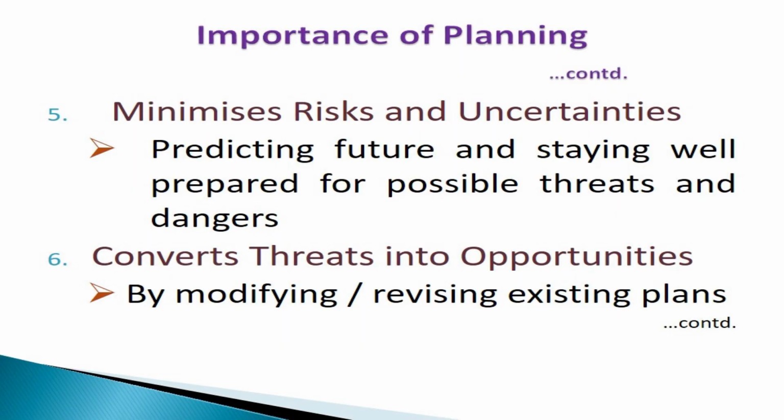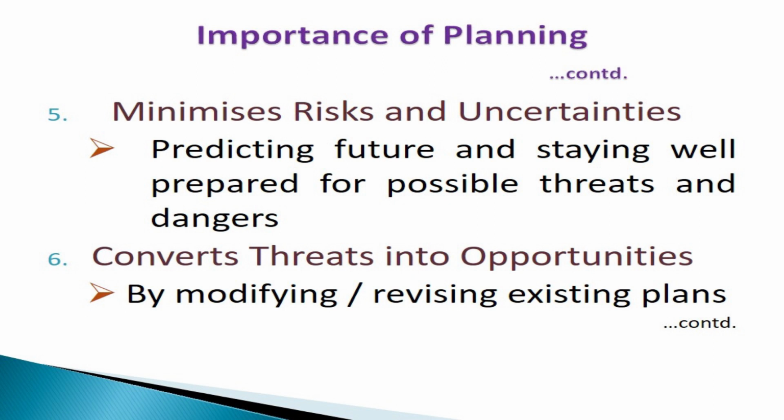Then it minimizes risk and uncertainty. Since we are making plans for the future, which is highly uncertain, and where there is uncertainty there is risk. Risk cannot be avoided, but it can be minimized by taking precautionary steps, and it is planning which helps us minimize future risks and uncertainties. Since planning helps us predict the future based on past data, past information and existing situations, and likely changes in the environment, we are making projections for the future. So, it helps us minimize risks and uncertainties.